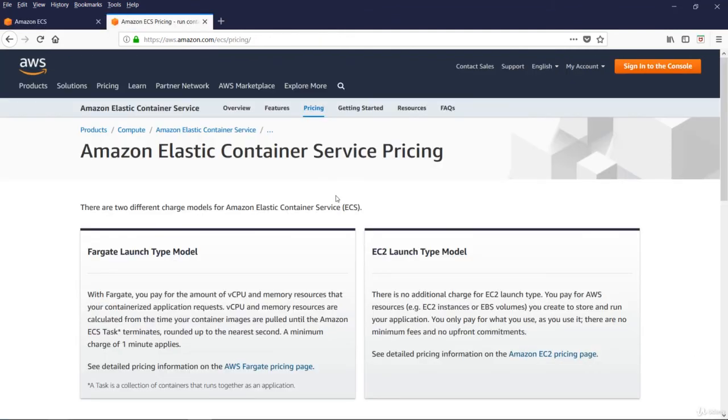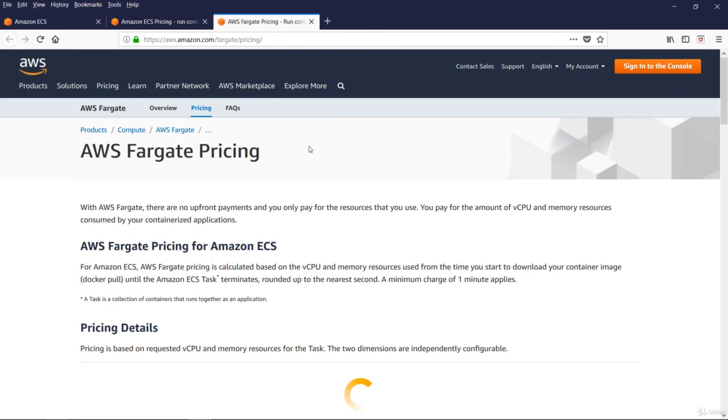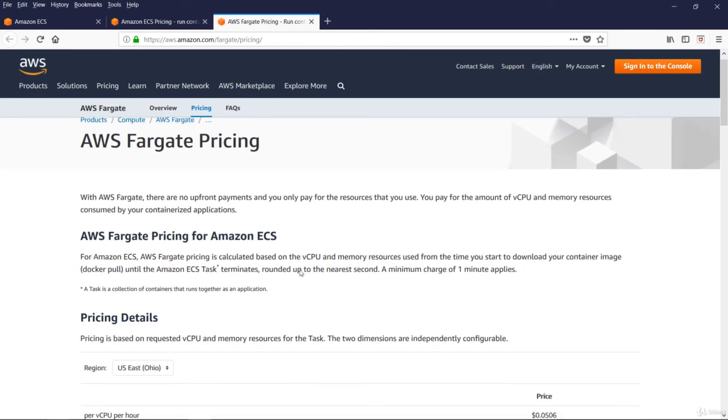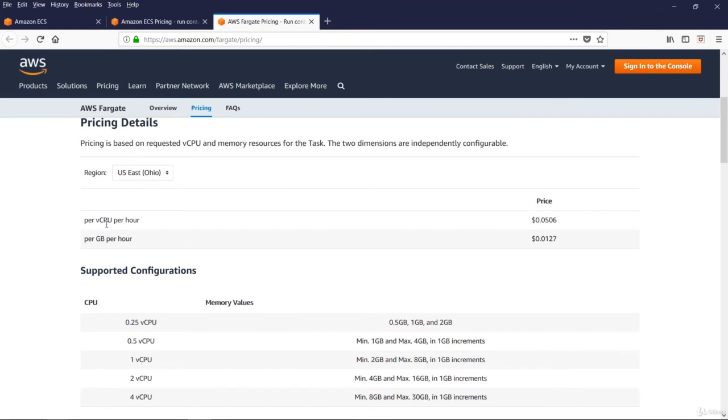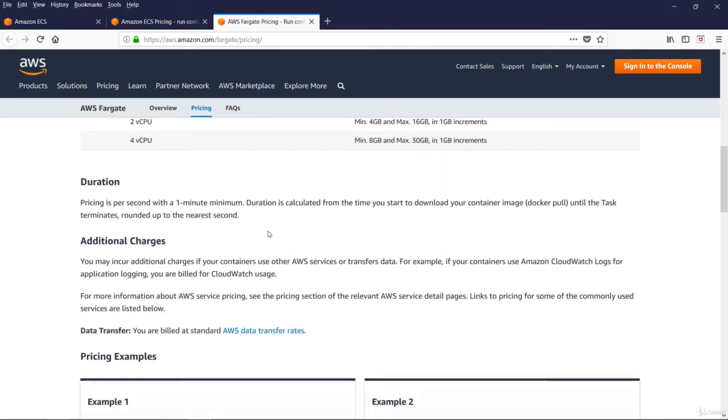Amazon Elastic Container Service Pricing. There are two launch types for Amazon ECS that we have seen. One is Fargate launch type model and another is EC2 launch type model. With Fargate, you pay for the amount of virtual CPU and memory resources that your containerized application requires. This is Fargate pricing. Per vCPU per hour $0.05 and per GB per hour $0.0127. Pricing is per second with a 1 minute minimum.